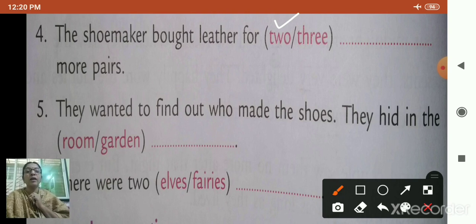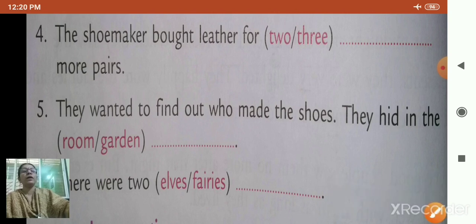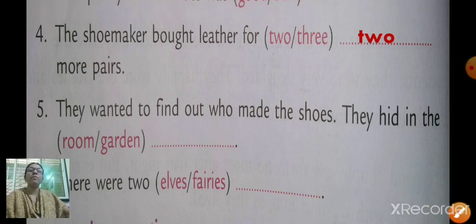The shoemaker bought leather for 2 more pairs. Now after ticking, write the number 2 in the blank space. TWO, 2. So the shoemaker bought leather for 2 more pairs. Over. Next, number 5.